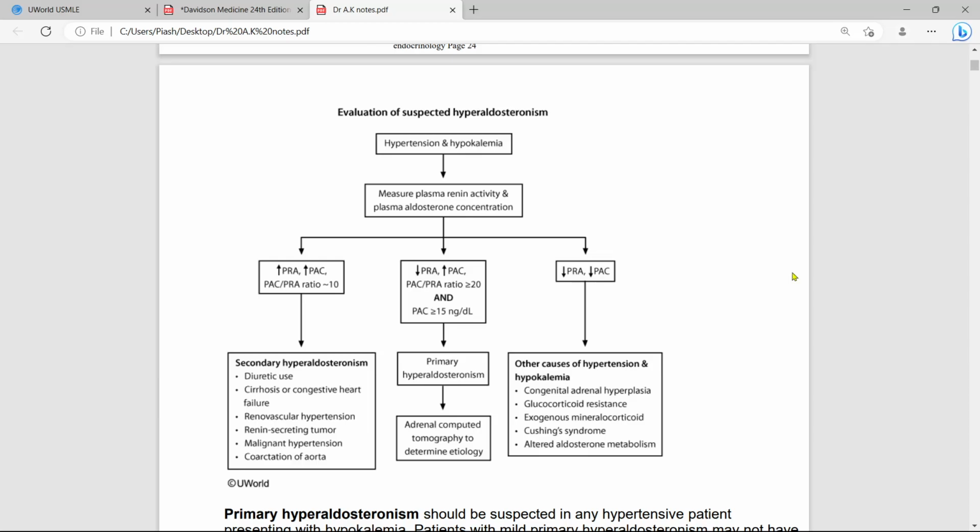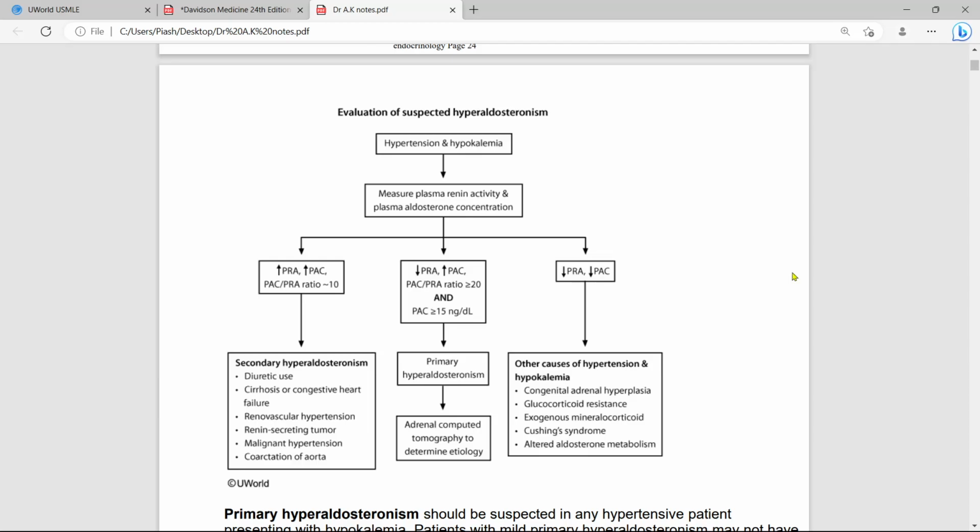And the last, where both renin is low and aldo is low, the causes are congenital adrenal hyperplasia, Cushing syndrome, deoxycorticosterone producing tumor, and exogenous mineralocorticoid. So if there is hypertension and hypokalemia, we have to go through this flow.